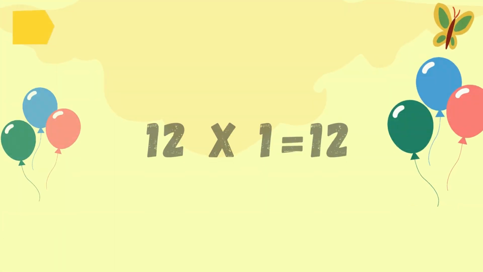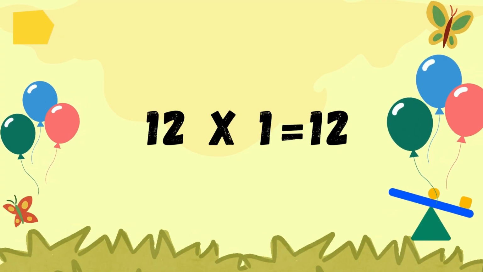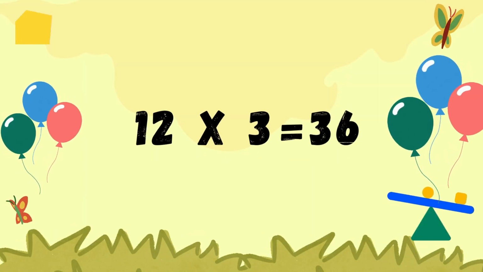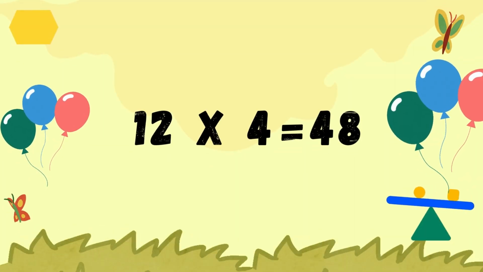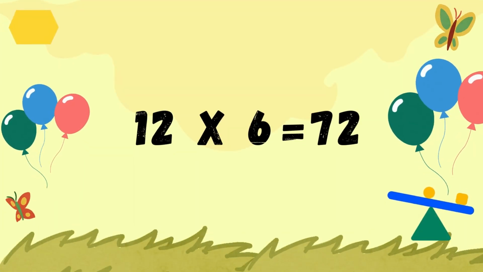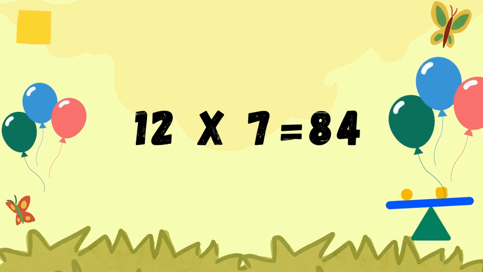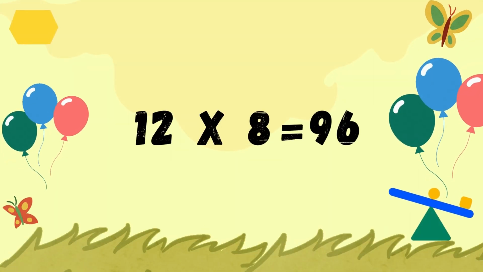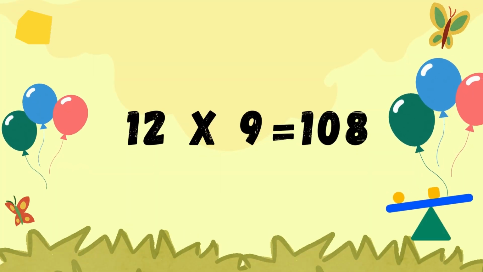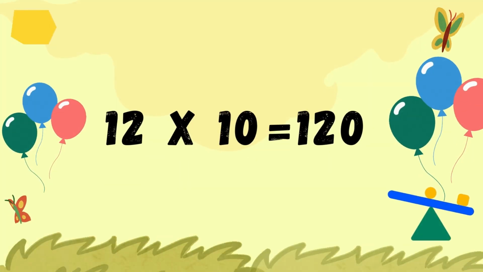12 ones are 12, 12 twos are 24, 12 threes are 36, 12 fours are 48, 12 fives are 60, 12 sixes are 72, 12 sevens are 84, 12 eights are 96, 12 nines are 108, 12 tens are 120,